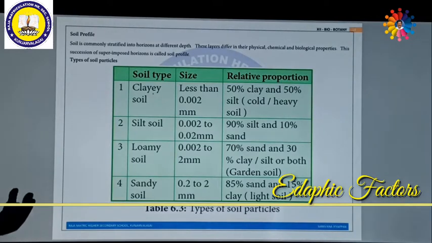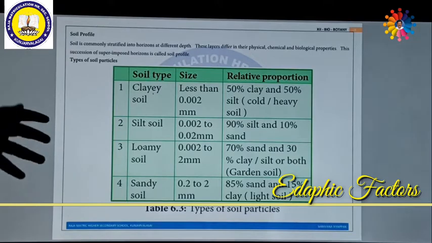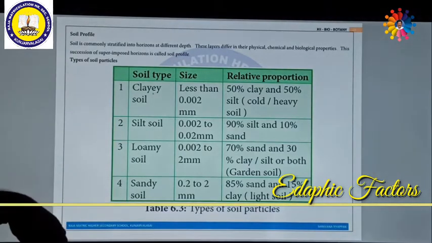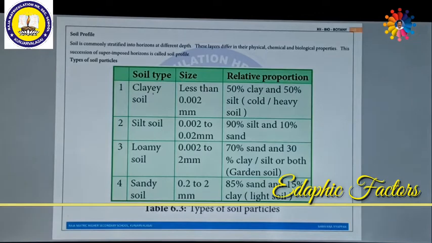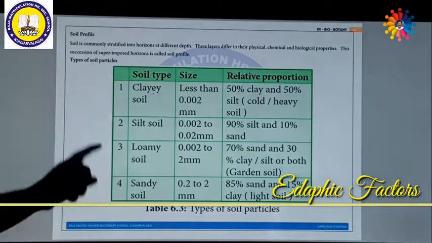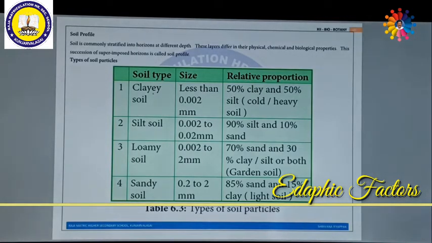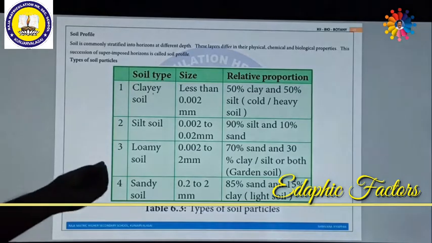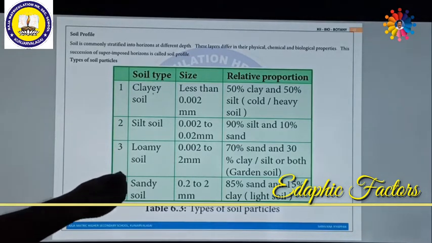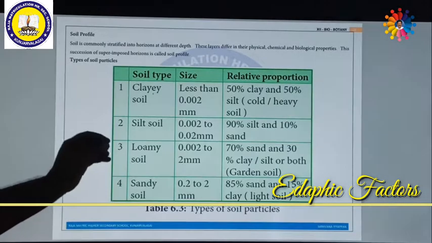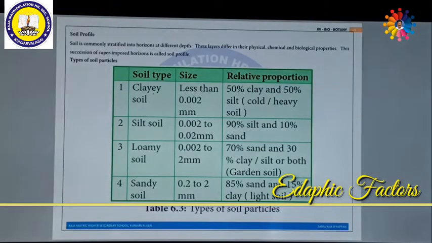That means as they have 70% sand, they are able to percolate the water, as well as have a lot of aeration. Due to 30% of clay, they have a water retaining capacity. So both air and water are richly available in the soil. This will be suitable for plants. Moreover, some microorganisms, fungus, and earthworm-like animals are also able to survive in the soil. That is why this is very much suitable for growth of plants.